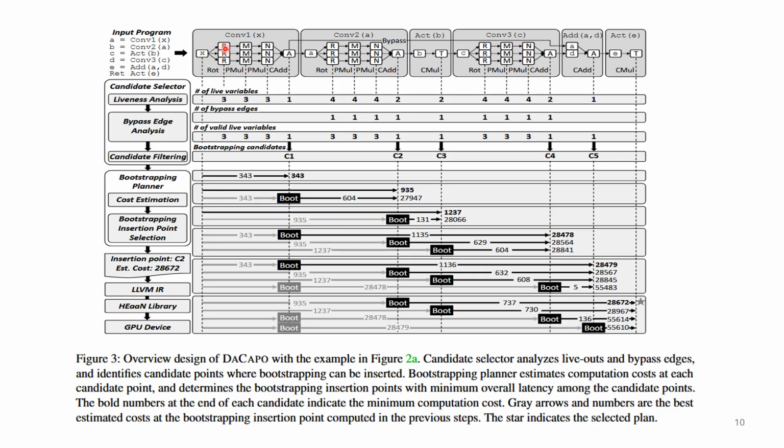As you can see, each channel has its own operation, which is called a live-out ciphertext. Then if we have 3 channels, that means there are 3 live-out ciphertexts. So that is count 3, 3, 3, and 1, because at the end, all of the 3 live-out ciphertexts combine into 1. So this one will continue onward. But you can see there's an arrow here, which I will explain later.